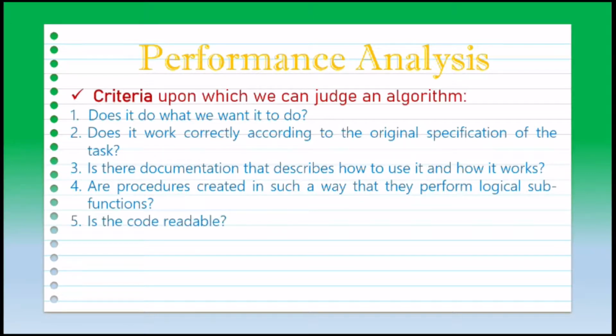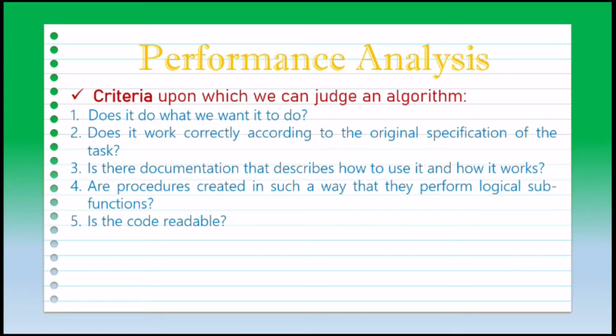Fifth one, is the code readable? So the performance of an algorithm is also based on whether the algorithm written is easily readable or not. The algorithm written must be easy to understand. So these are the 5 criteria upon which we can judge the algorithm.